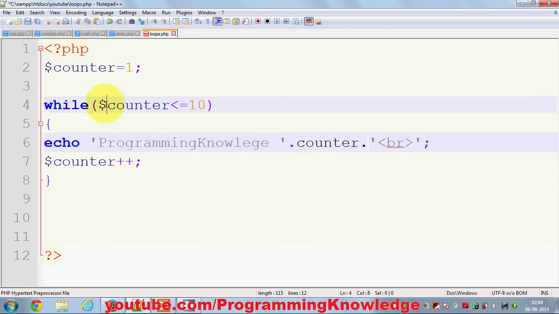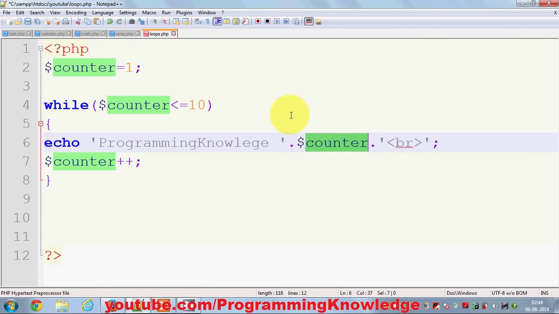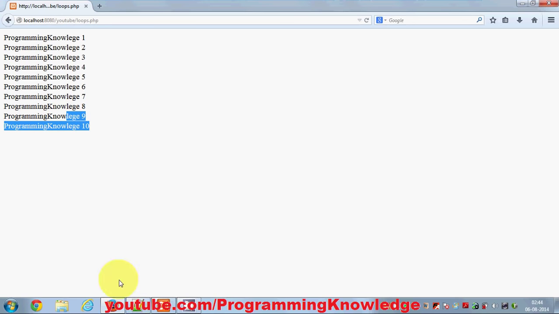And here I should add my and symbol, otherwise it will not recognize this. And let's see what is the value of counter one by one. Okay, I will just rerun it, and you see the value of counter first of all is 1 2 3 4 5 6 7 8 until 10, right?